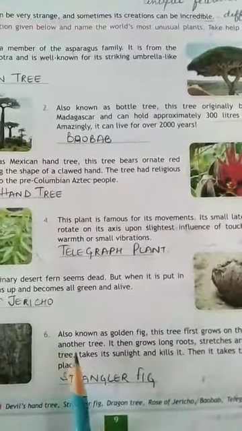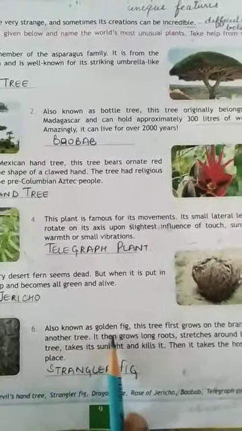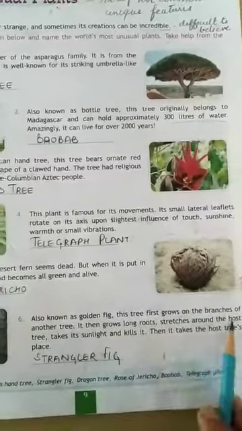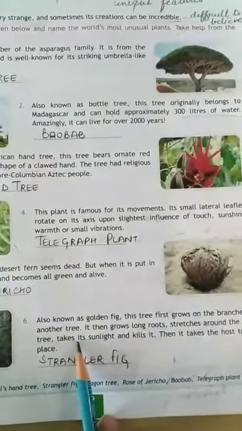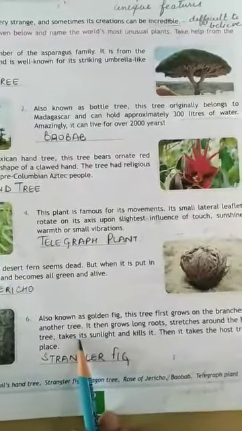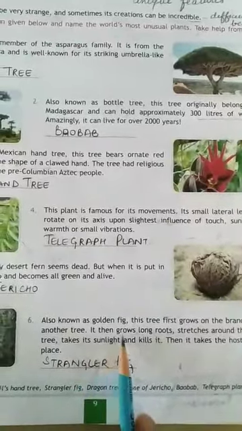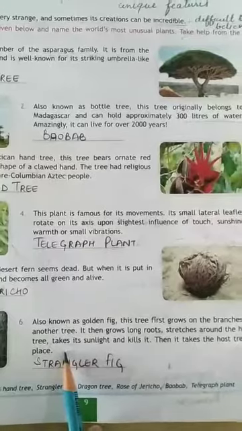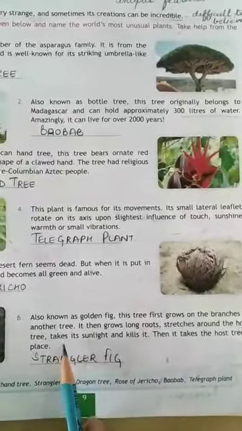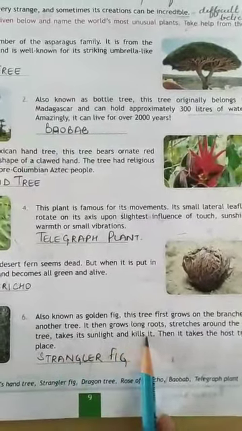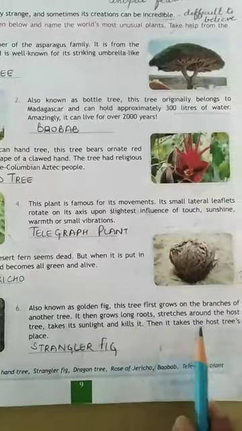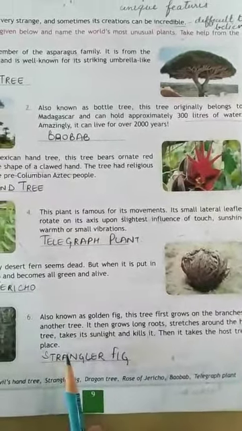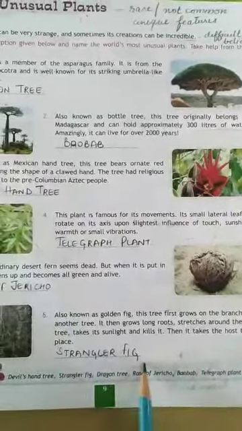Next is last one, also known as golden fig. This tree first grows on the branches of another tree. It actually grows on the branches of another tree. It feeds from that tree. It then grows long roots, stretches around the host tree. Host tree means the tree on which it is growing. Takes its sunlight and kills it. Kills that tree, then it takes the host tree's place. So it is strangler fig.